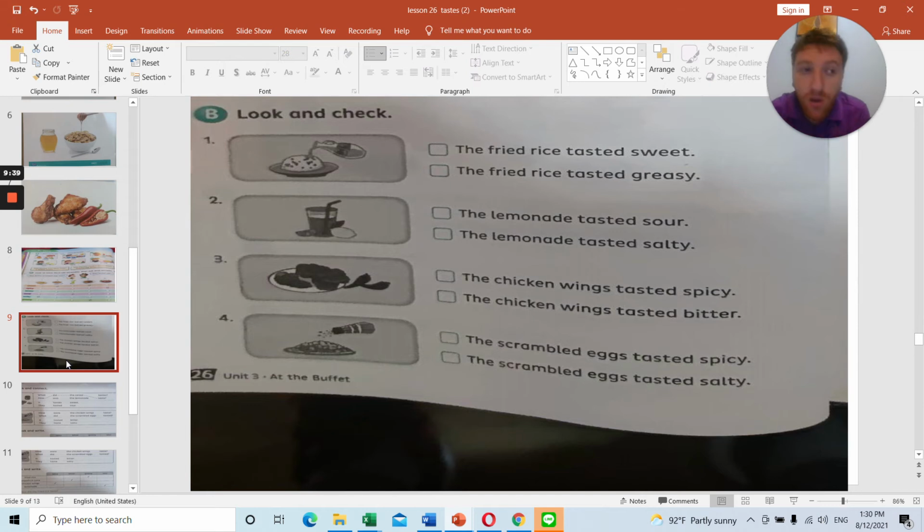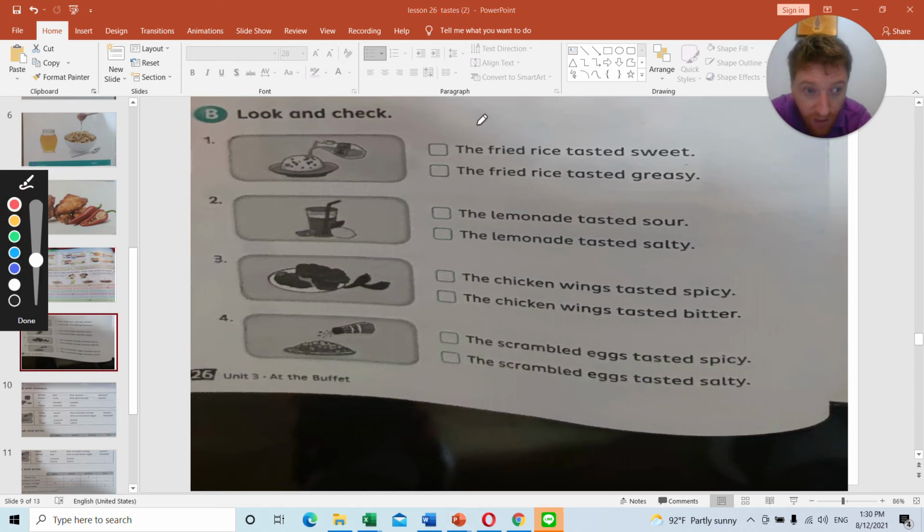of your workbook. How did the fried rice taste? So you just have to take, is it sweet or greasy? So tick the correct box. So it would be, I'll do number 1 for you. Fried rice tasted greasy because of the oil. So tick the box. 2, lemonade tasted sour or salty. 3, chicken wings tasted spicy or they tasted bitter. And 4, scrambled eggs tasted spicy or salty. So just tick the correct box.